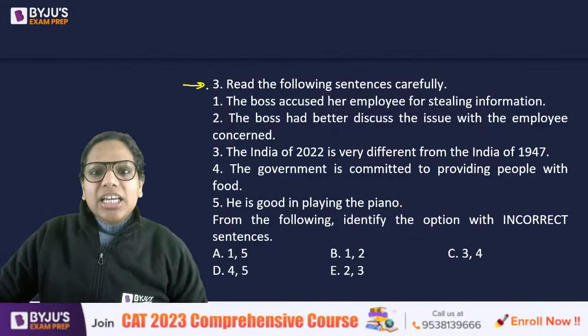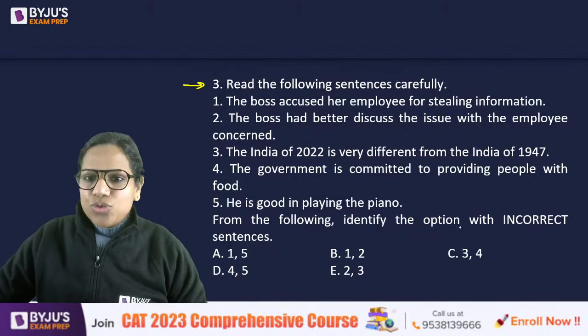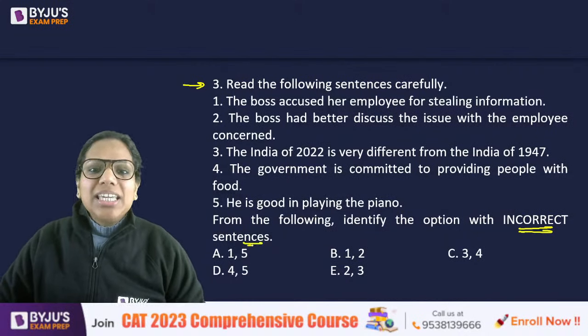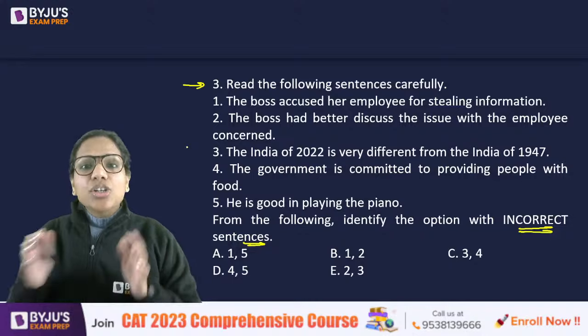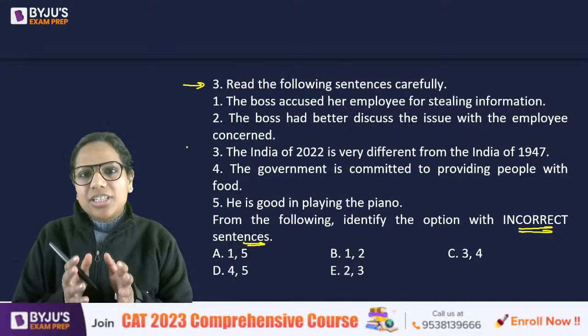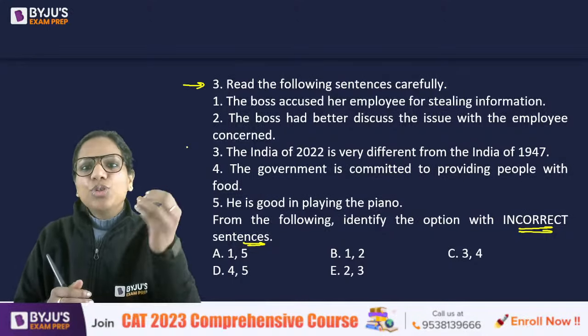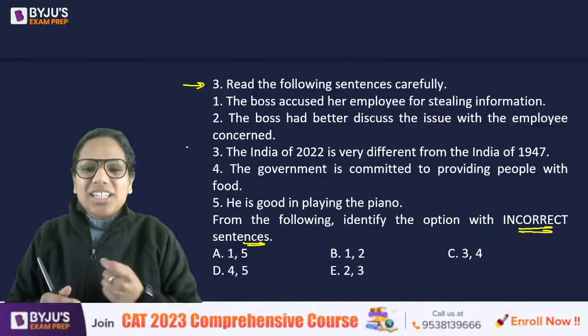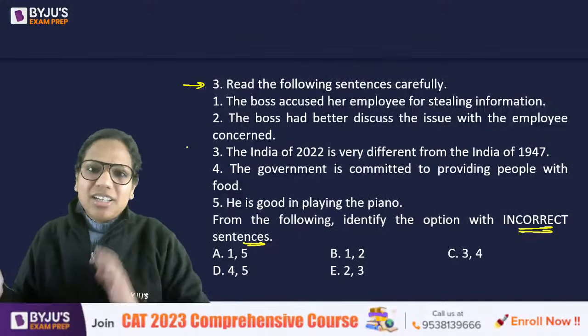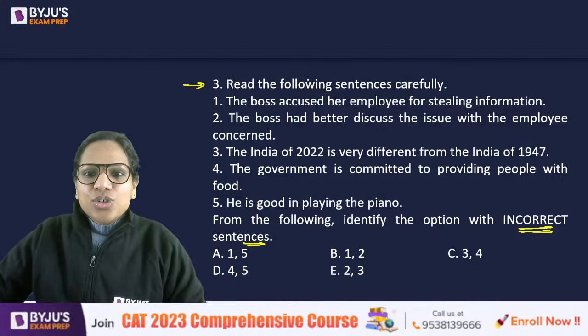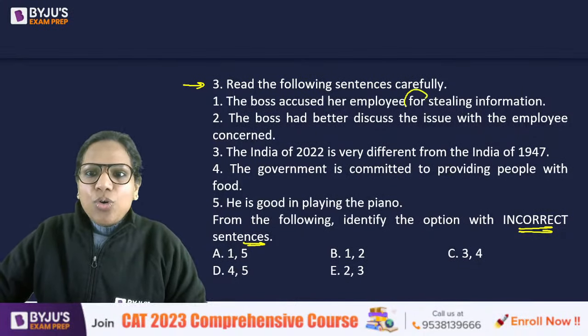Question 3. This is again a grammar question. You have to identify the incorrect sentences. Yes. So I think the good thing about grammar questions in XAT 2023 was that even if you realized one sentence that was incorrect, you could eliminate very smartly and answer this. Right. So the boss accused her employee for stealing information.